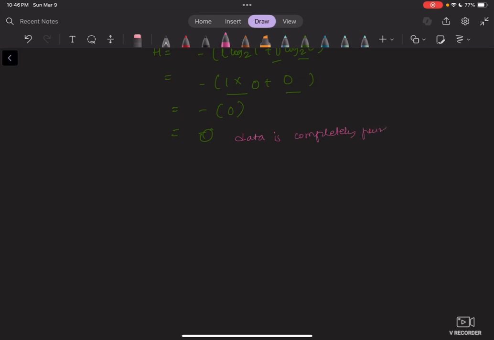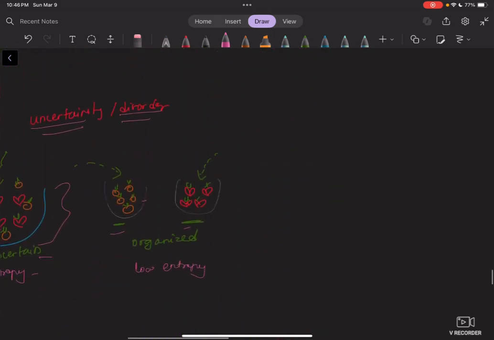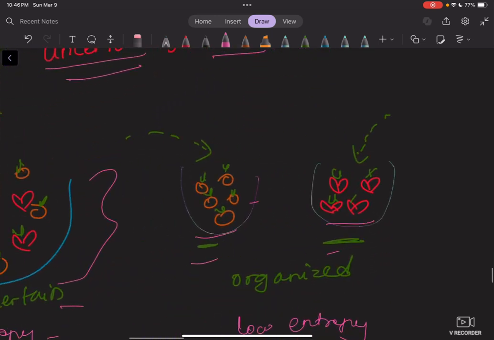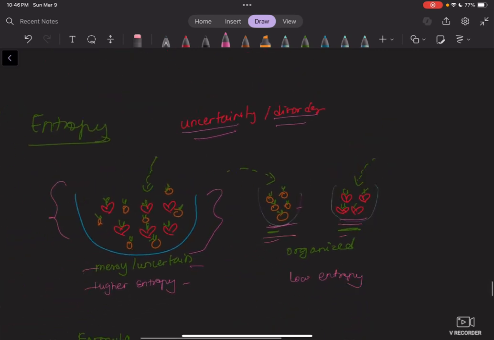pure. There's no disorder. That means for our decision tree, we don't need to split the data further because it's already pure. Okay, so here when we think about this, it's already pure, right? There's no more splitting that can be done. So think of this example when you're thinking of pure data, entropy 0.